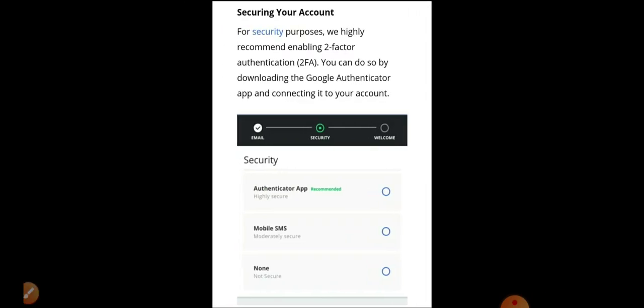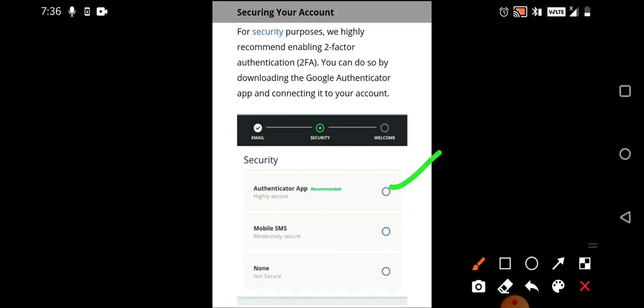After that, you need to secure your account. Security is also very important, and all these things are highly secured. WazirX is also a very good platform. You can use either the Authenticator app, mobile SMS, or none of these. I have personally used the Authenticator app, which you can find in the Play Store. When you open the Authenticator app, you'll receive a certain code, and that particular code you need to enter. Simple, nothing complicated. Security is very important, and that is the purpose of all these steps.